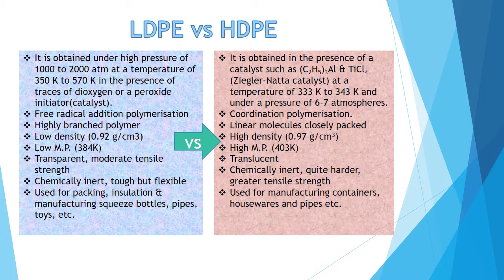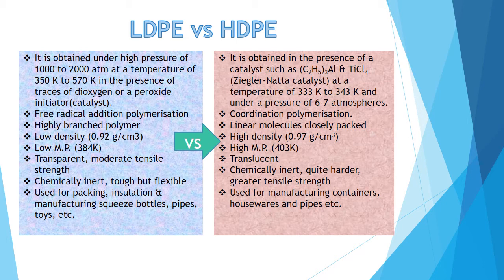Here on your left hand side you can see the low density polyethylene and on your right hand side the high density polyethylene. Low density polyethylene is obtained under a high pressure of 1000 to 2000 atmosphere at a temperature of 350 Kelvin to 570 Kelvin in the presence of traces of dioxygen or a peroxide as an initiator catalyst.